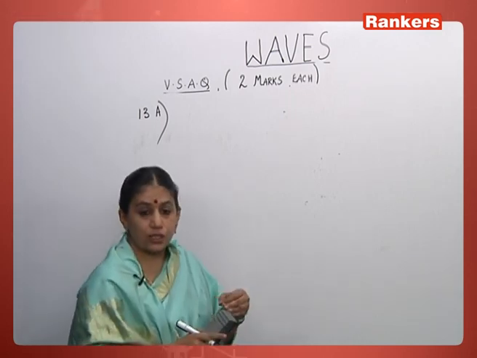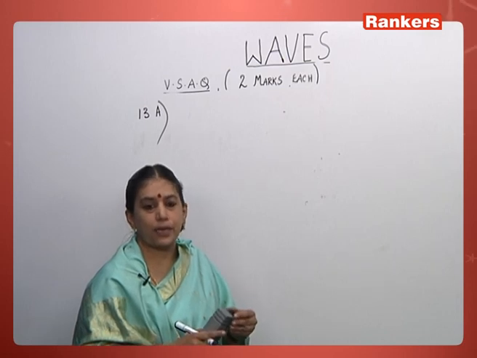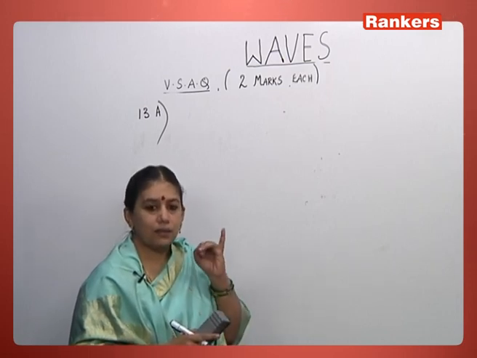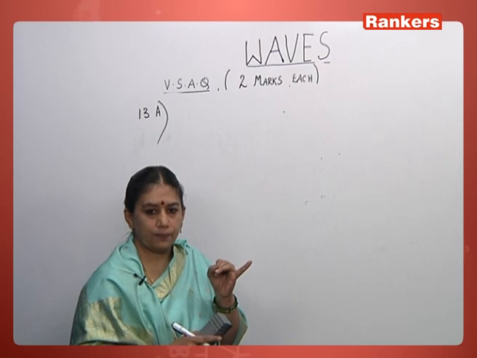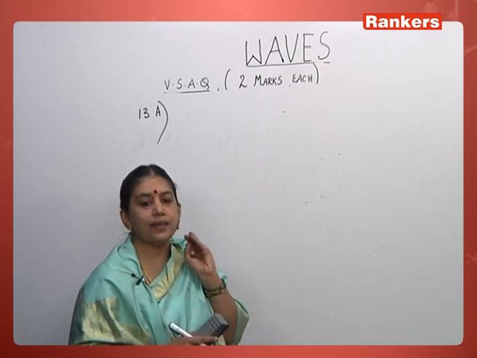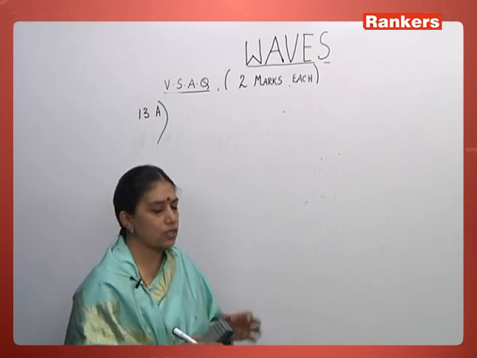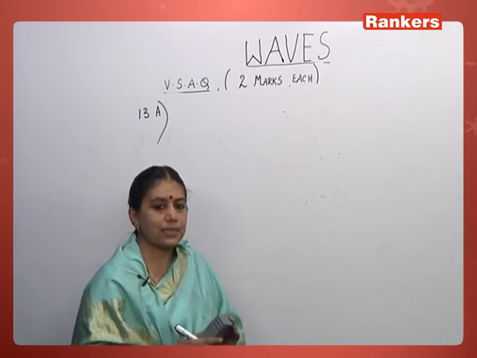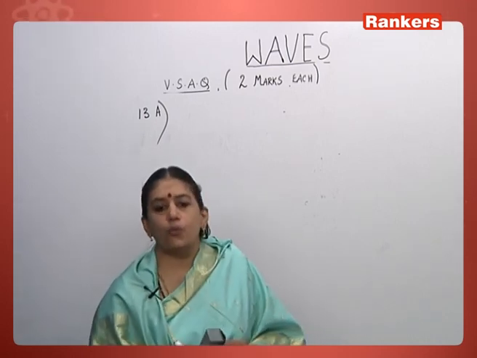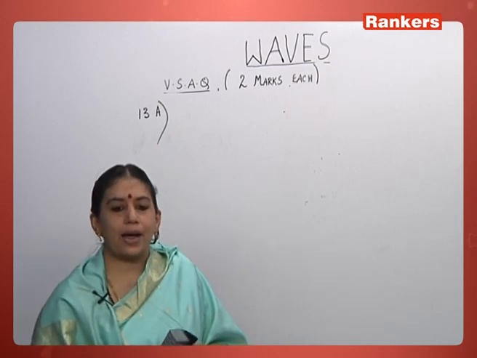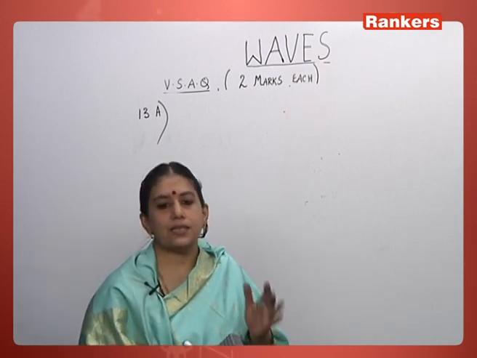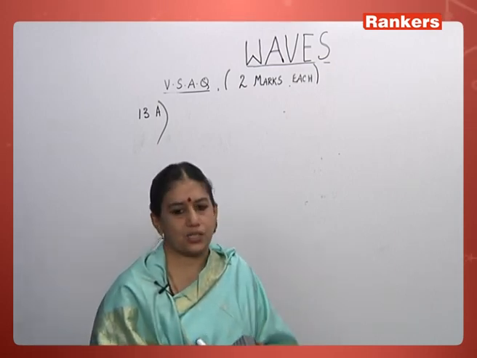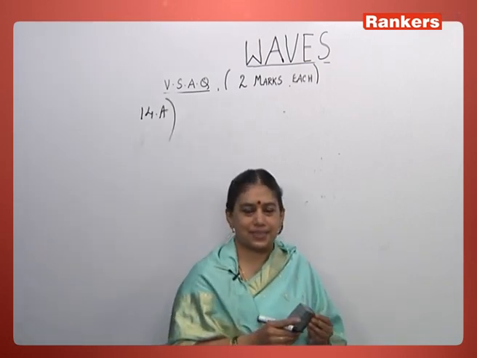The factors on which the natural frequency of any body depends are the mode of vibration, its elastic constants and its dimensions. 3 factors on which they depend. Natural frequency is the frequency with which a body vibrates on its own when it is made to vibrate by an external agency.